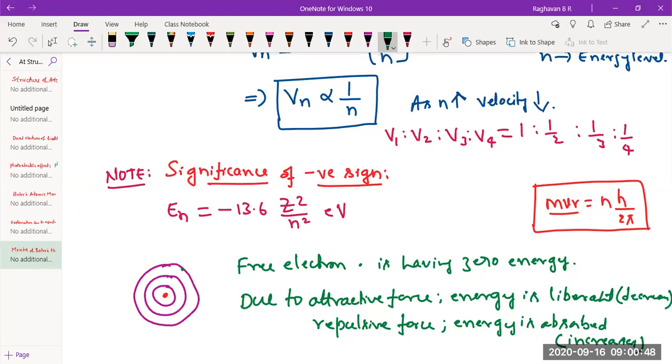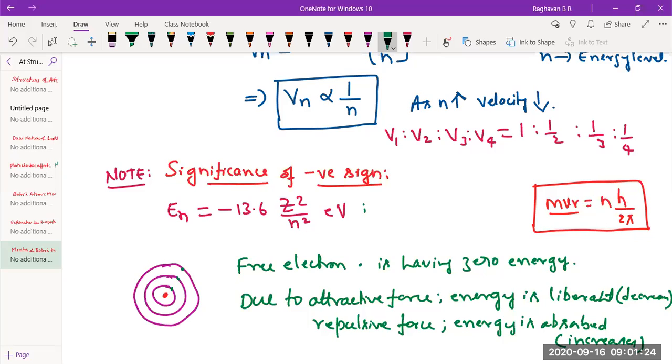When it goes to second energy level, attractive force increases, so energy decreases. The electron present in second energy level would have less energy than third energy level, whereas electron present in first energy level will have lowest energy. It would liberate maximum energy out and possess least energy possible. So this negative sign indicates the energy liberated by the electron being present in a particular energy level in an atom. Is that okay?